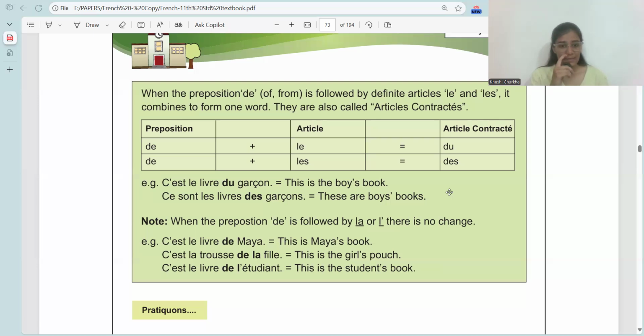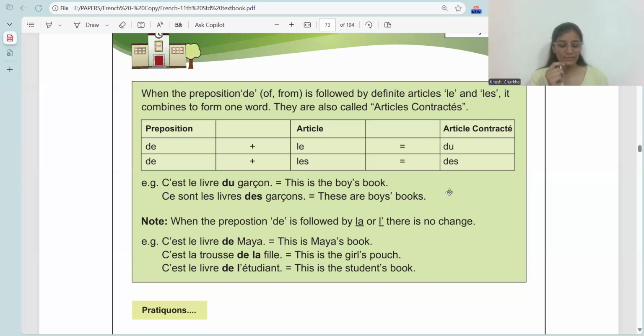Now, next one. Ce sont les livres des garçons. These are the books of the boys, or these are the boys' books. Note, when preposition de is followed by la or l apostrophe, there is no change. So, c'est le livre de Maya. Again, the same logic of proper noun. Before a proper noun, we'll say of Maya. Of the Maya is incorrect. We'll only say of Maya. So, it would be what? De Maya. This is Maya's book.